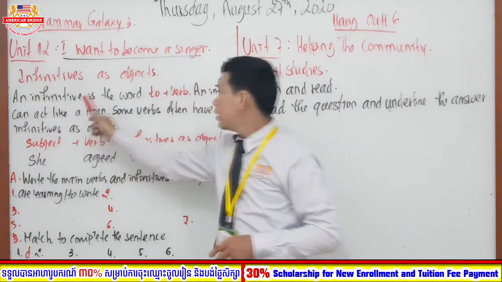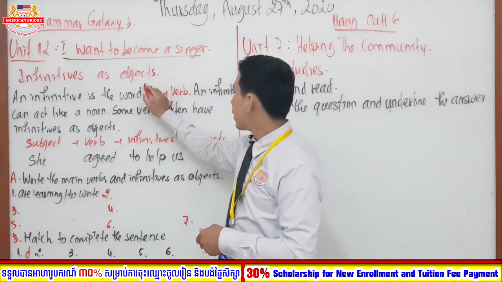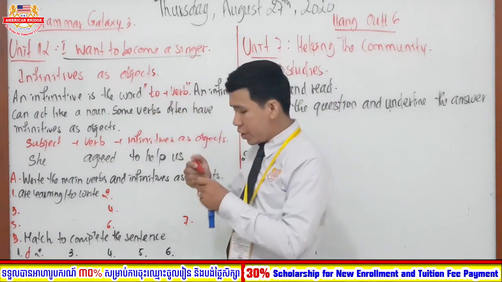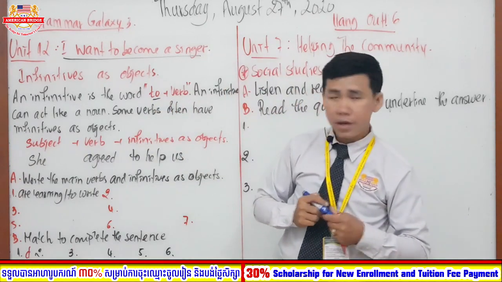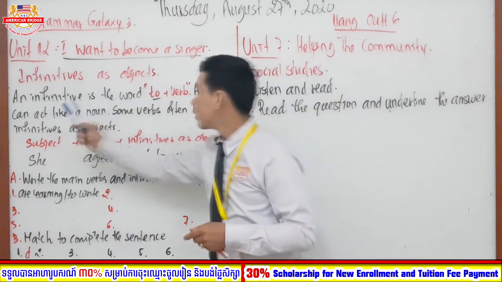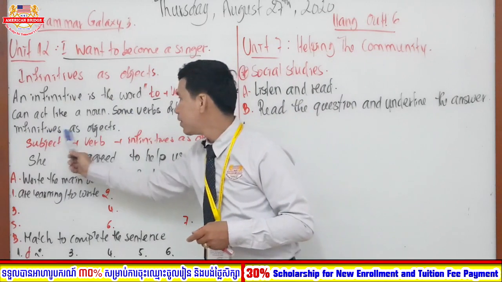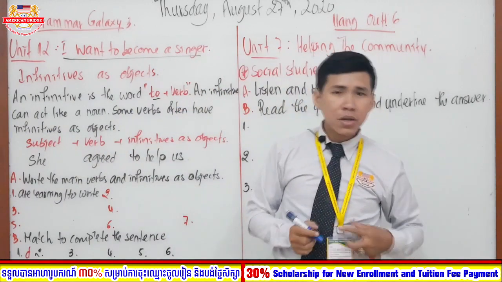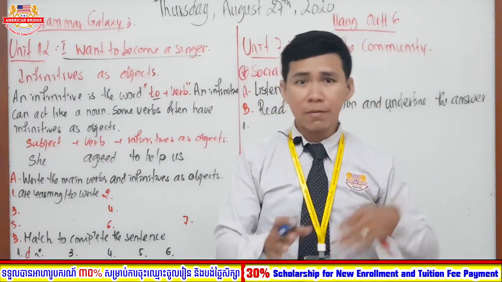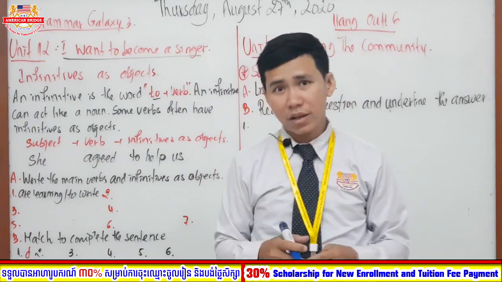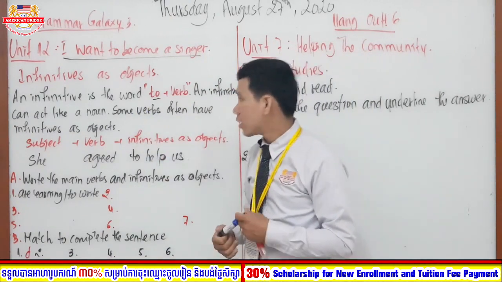So an infinitive is the word to plus verb. So when you see every verb that is standing after to, we call all of those words the infinitive, right? However, they say an infinitive can act like a noun. Some verbs often have infinitives as objects. So in here, sometimes it is acting as a noun and may have two functions, right? It can function as a verb and it can function as a noun. However, they said that some verbs often have infinitives as objects.